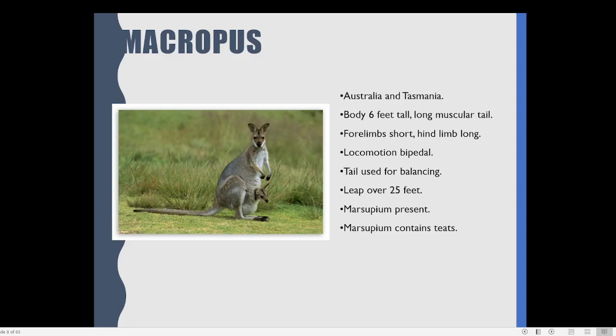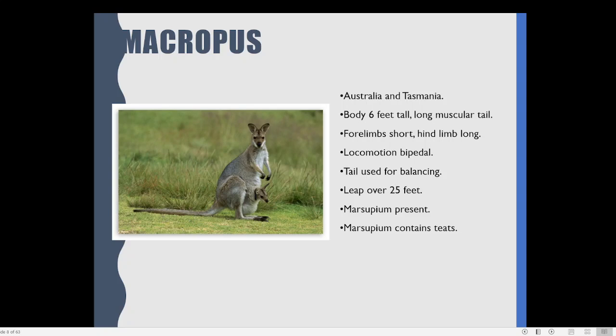Another thing is that if you look at their body, you can see that they have a very strong, very long tail. This tail is actually acting like a fifth limb. There are the front limbs, which are not properly developed, then two hind limbs, and then this tail is actually like a supporting organ. You can see that the animal is supporting the body weight with the help of this tail. So the tail is very strong, very muscular and very powerful. That is one advantage of the Macropus or kangaroos.